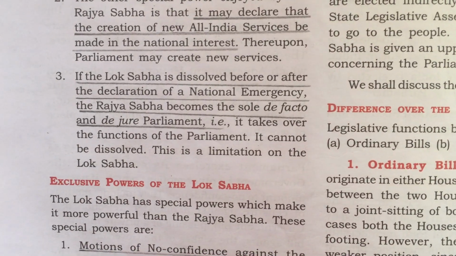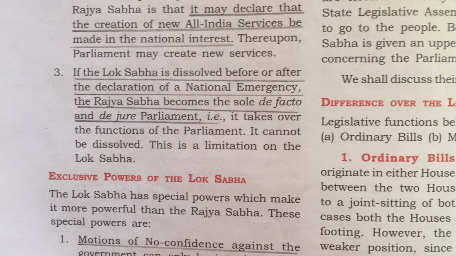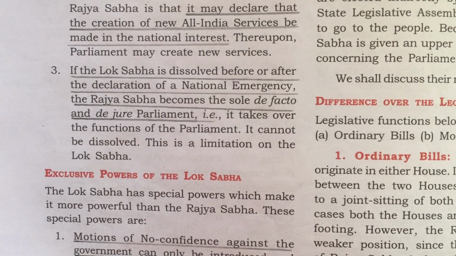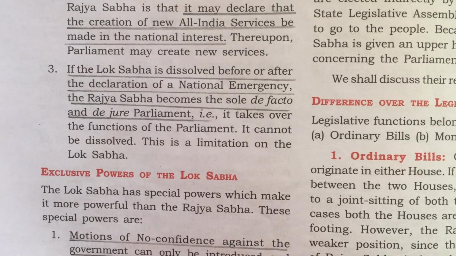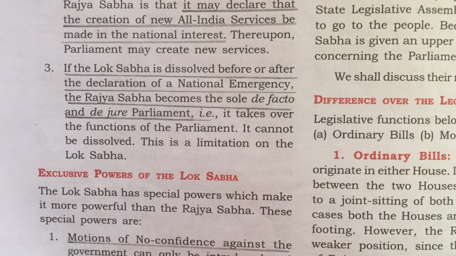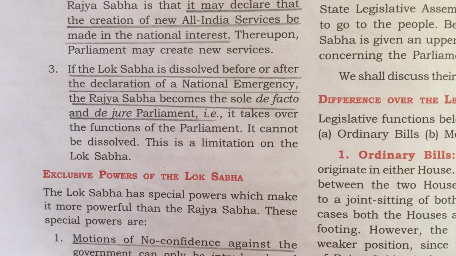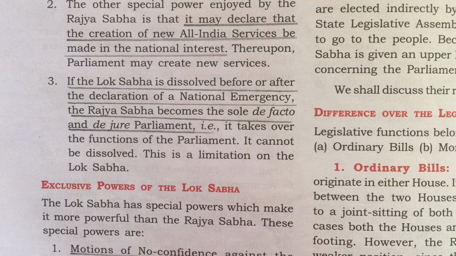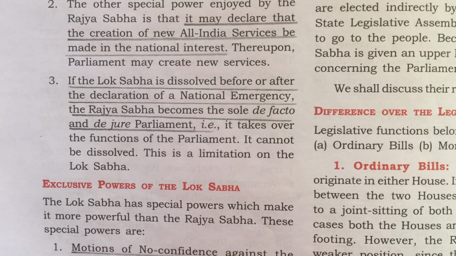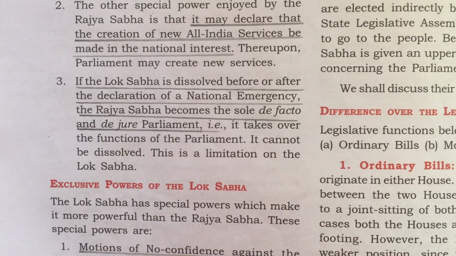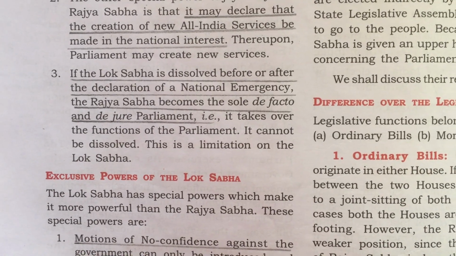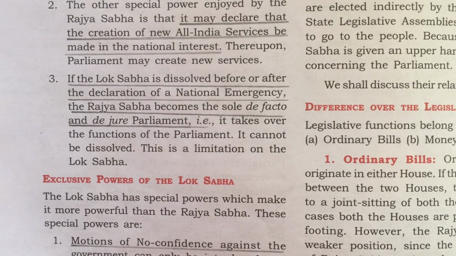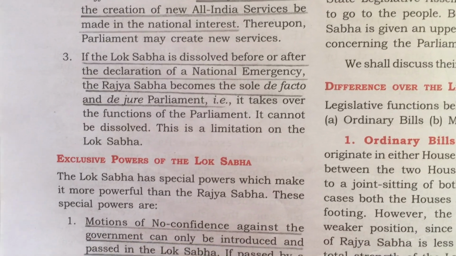Third point, if the Lok Sabha is dissolved before or after the declaration of a national emergency, the Rajya Sabha becomes the sole de facto and de jure parliament, which means the Rajya Sabha takes over the functions of the parliament. It cannot be dissolved. So unlike Lok Sabha, Rajya Sabha is a permanent house and it cannot be dissolved. This is a limitation on the Lok Sabha. And these two words, de jure and de facto, these are Latin words.